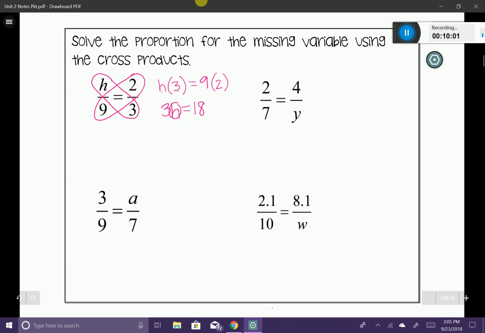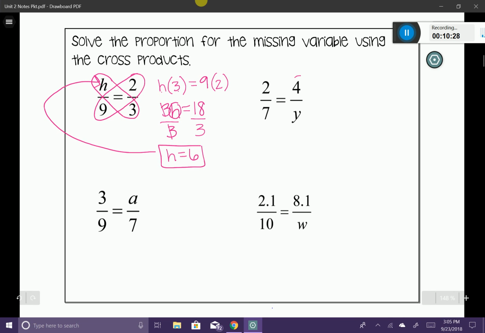So I'm going to go ahead, and since I'm multiplying 3h, I'm going to divide both sides by 3. Remember to divide both sides of the equation by 3. My 3's cancel out, and I'm left with h is equal to 6. So what that means is 6 is the only number that I could substitute in for this h right here in order for those two ratios to be equal to one another, creating a proportion. Let's go ahead and try another.